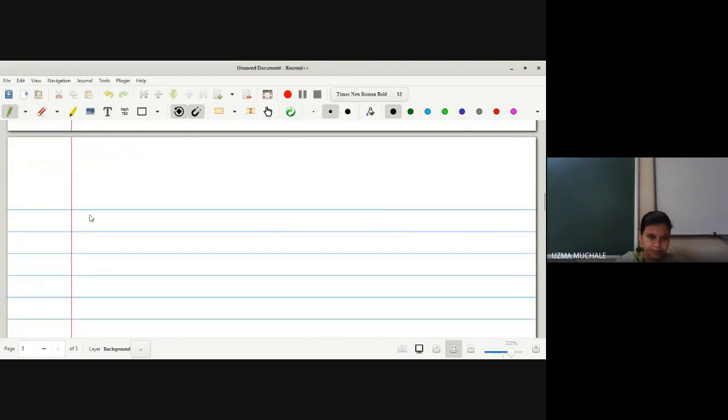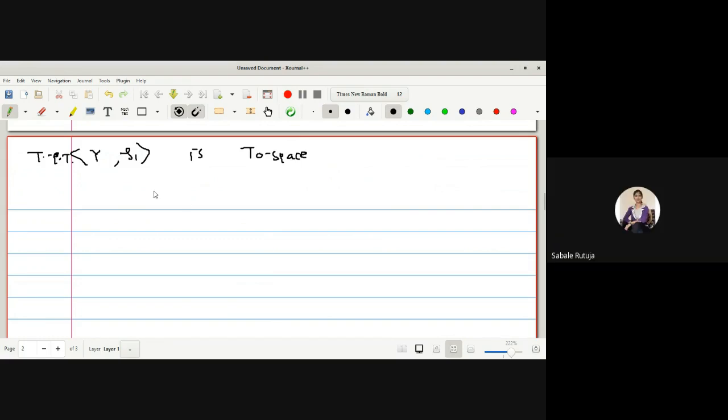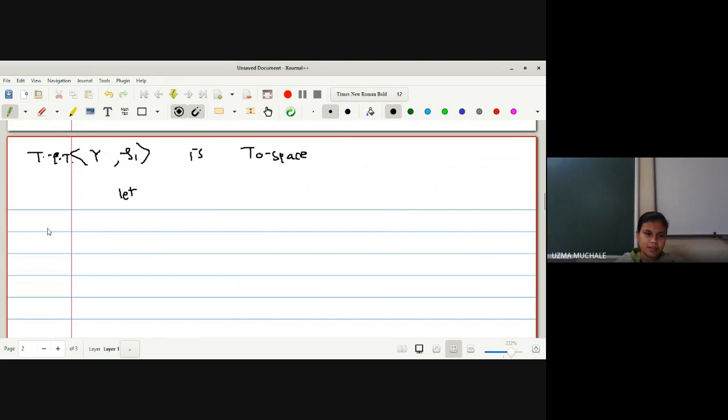What I have to do? Okay, before that I will write to prove that. What is our image to prove that? To avoid the confusion, let me write down Y2 star is a T0 space. If I want to prove that Y2 star is a T0 space, what I have to do? For x not equal to y in Y, right, we have to start with two different elements in Y.